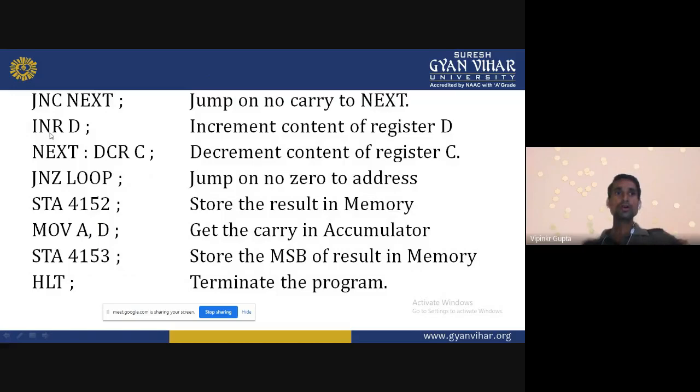No, so it jumps to that side. If carry is not generated, it goes to that loop. Next, we skip this line, INR D, which means we do not increase the carry bit. So DCR C decreases by 1, so now the C value will be 02. Now JNZ loop.